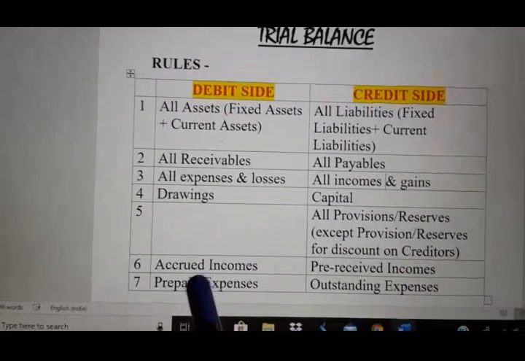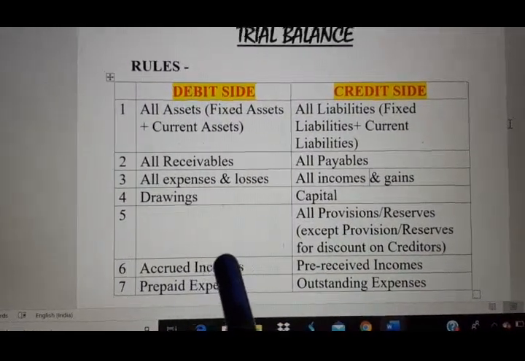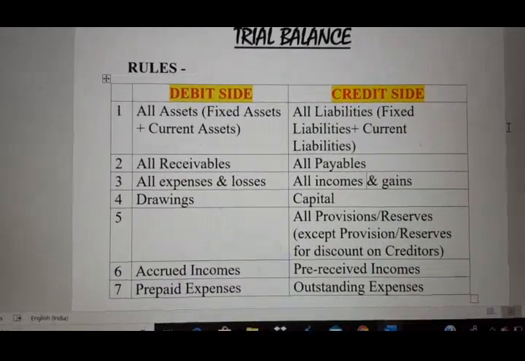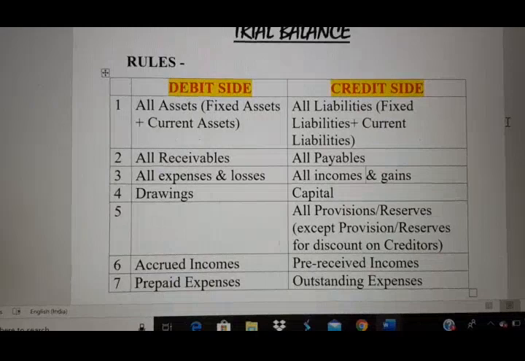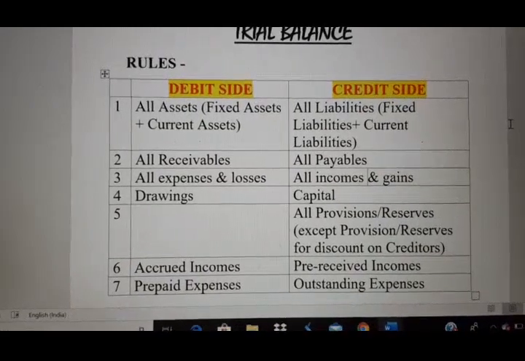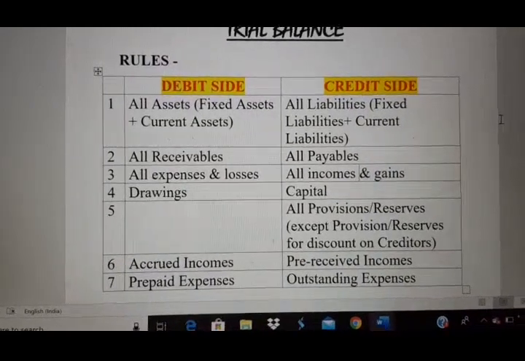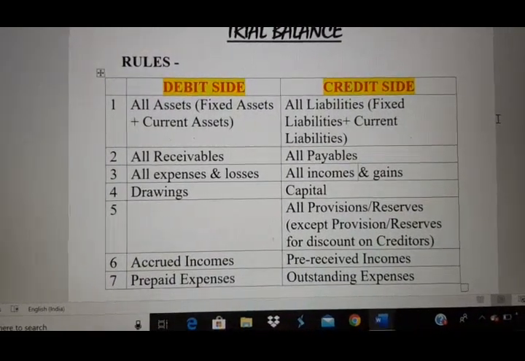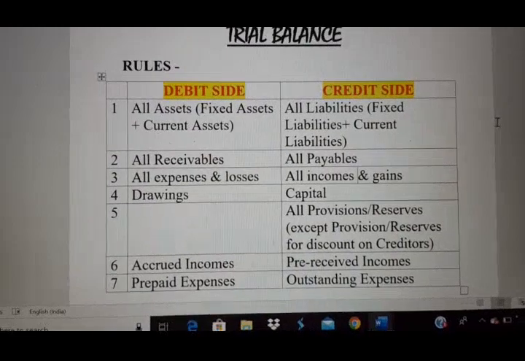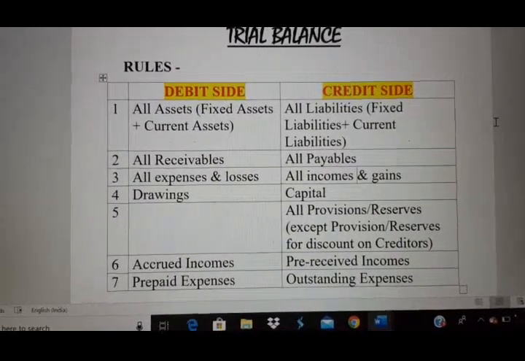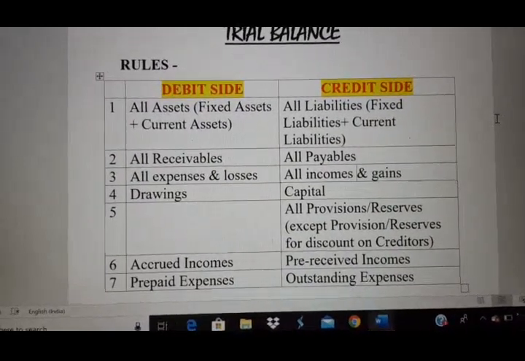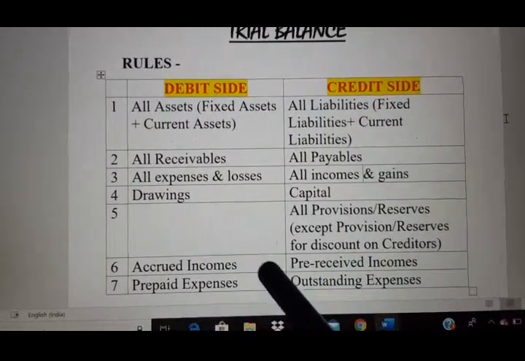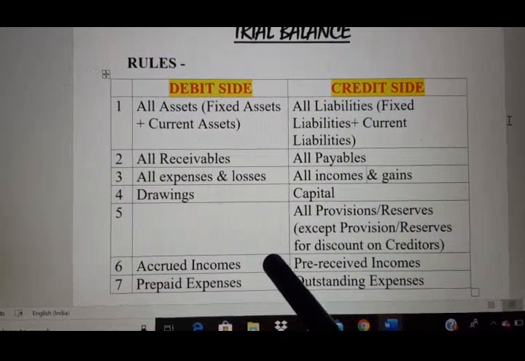Next rule: any kind of accrued income. What is accrued income? Income due but not received. Say this is the month of April, and I am receiving commission from a supplier on a monthly basis. So commission for the month of April is due. We haven't received it. It's called accrued income. Any accrued income will come here to the debit side.